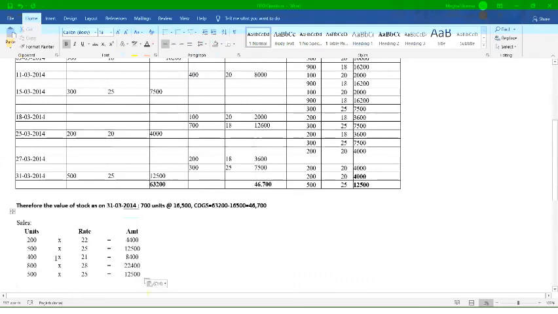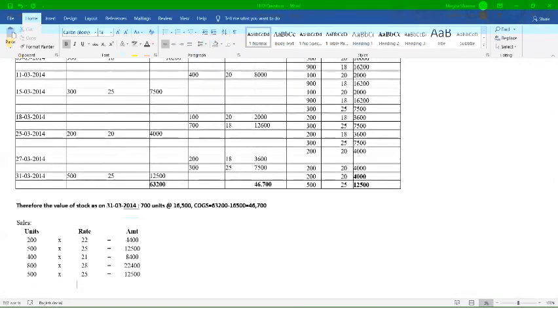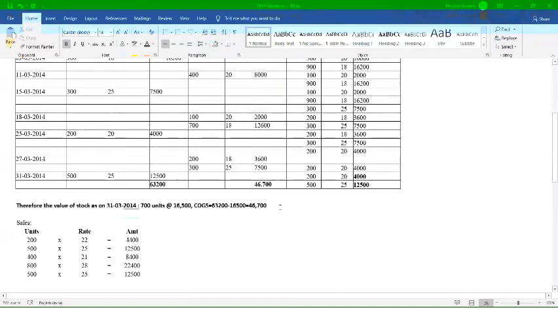I am going to mention sales over here, right? 200 units आपको given है at the rate of 22. So it will come around 4,400. Check the amount. Total एक बार check कर लीजिएगा. 500 at the rate of 25. So these are the sales. If you sum up this amount, you will get your total sale. So how much will be your total sale? 60,200. Yes. Okay. So we can write here total, that is 60,200. So 60,200 is your total sales.